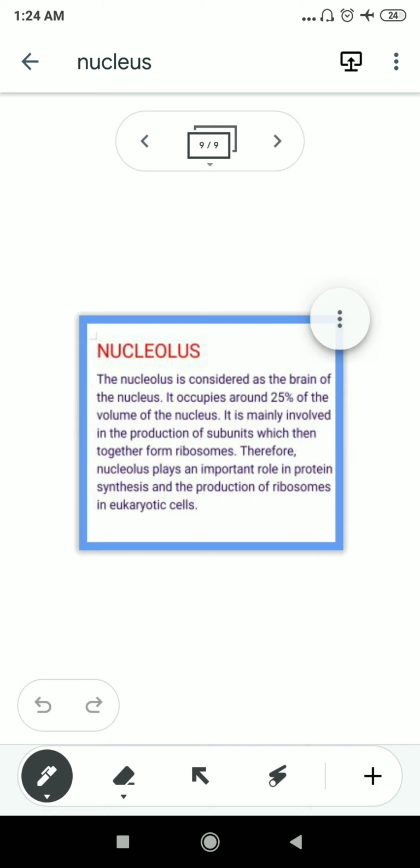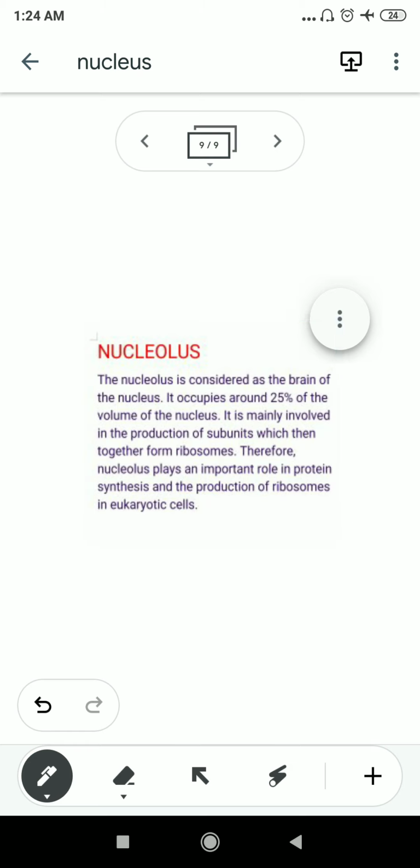You need to remember that the nucleolus inside the nucleus is the place responsible for the production, or the biogenesis, of the ribosome. So the ribosomes are produced inside the nucleolus. The nucleolus is a very important part of the nucleus, and that's why it is considered the brain of the nucleus.